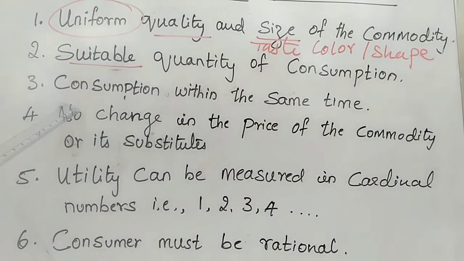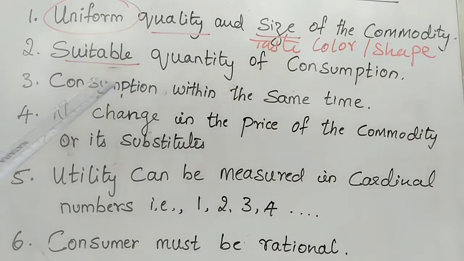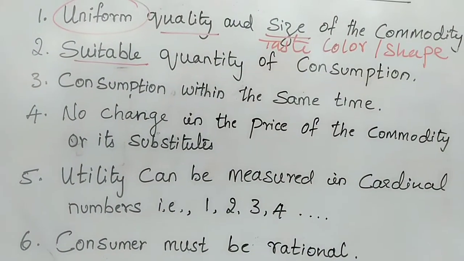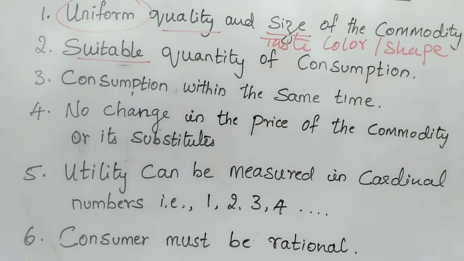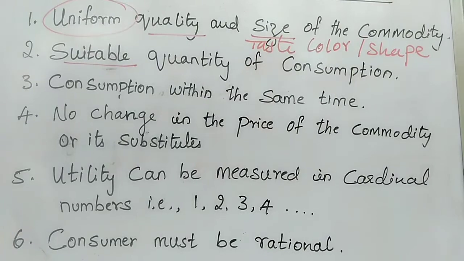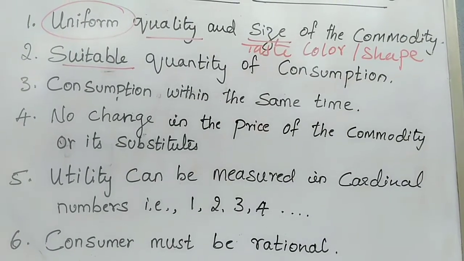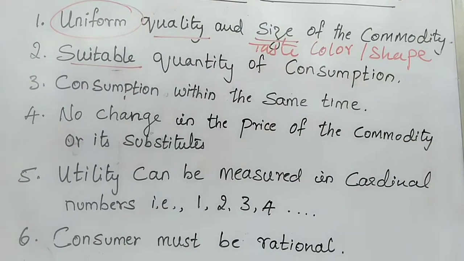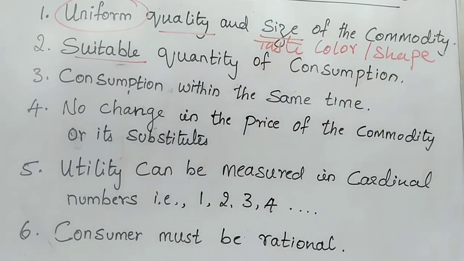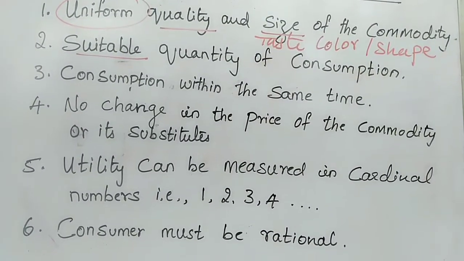And the third assumption is consumption within the same time. Consumption within the same time means when you consume a particular commodity, there should not be any time gap or interval of time. Suppose I start now, at 10 o'clock, I give you one apple.